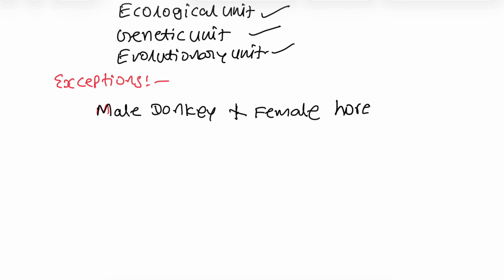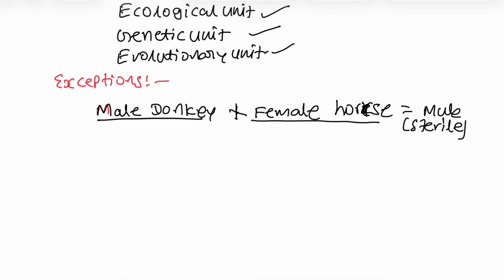Okay, if you do not keep them in one room also, they can mate. Male donkey and female horse combinedly form the mule. This is sterile. Sterile means it cannot produce offspring. Offspring is not formed from mule. Mule's parents are fertile, but mule is sterile. We get mule when the male donkey mates with the female horse.